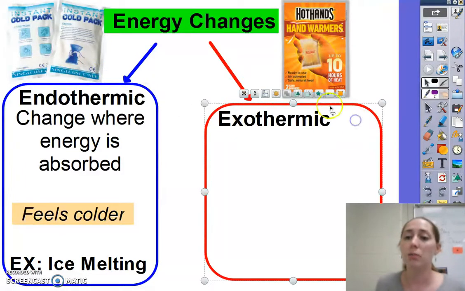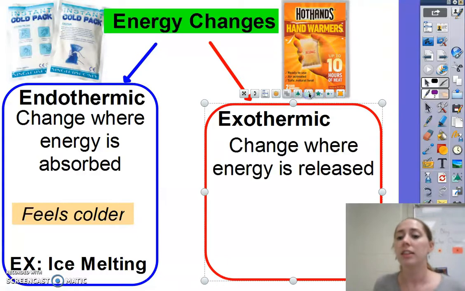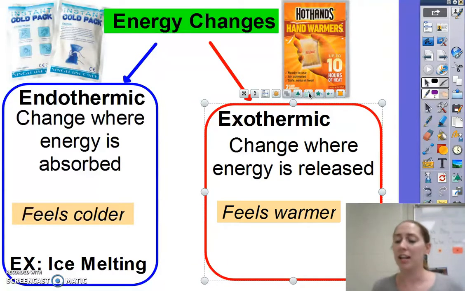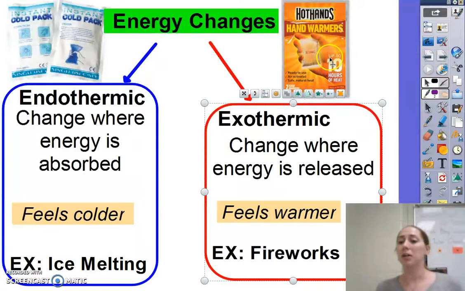In contrast, we have an exothermic reaction. This is where energy is released out. This makes the outside air feel warmer surrounding it. So think about those hot hand warmers that you use in the winter. When they get exposed to the air, an exothermic reaction happens, and it makes your hands feel all nice and warm because it's releasing that energy. Another example beyond the hand warmers is also fireworks. It creates a very sudden, fast, boom, exothermic reaction, which is what causes that explosion.